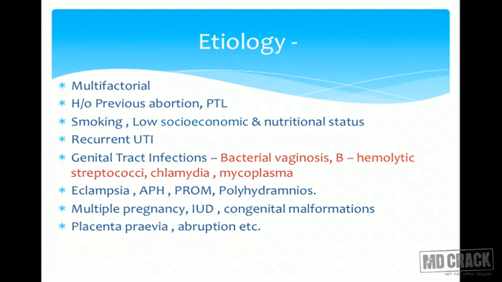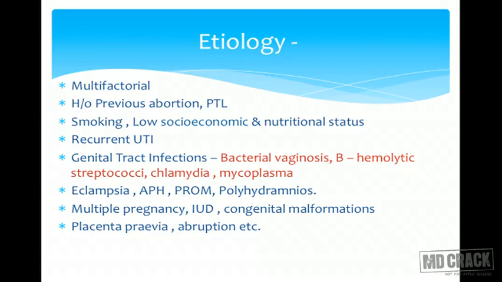What is the etiology? Preterm labor is multifactorial. There are many factors. We cannot blame just one factor. History: if there is a history of previous preterm labor, then she is more prone. If there is a history of previous abortions, she is more prone to preterm labor.